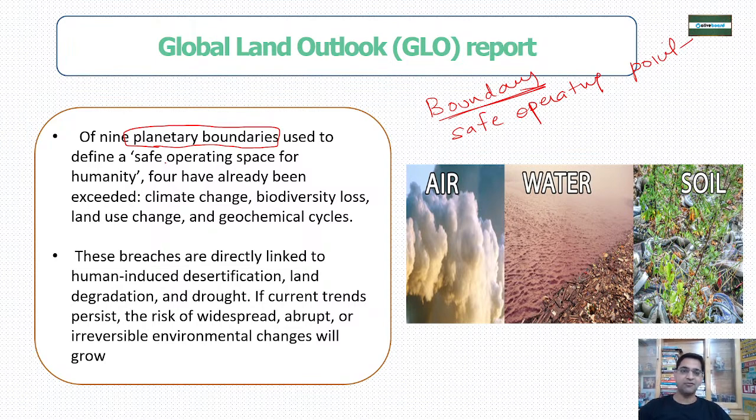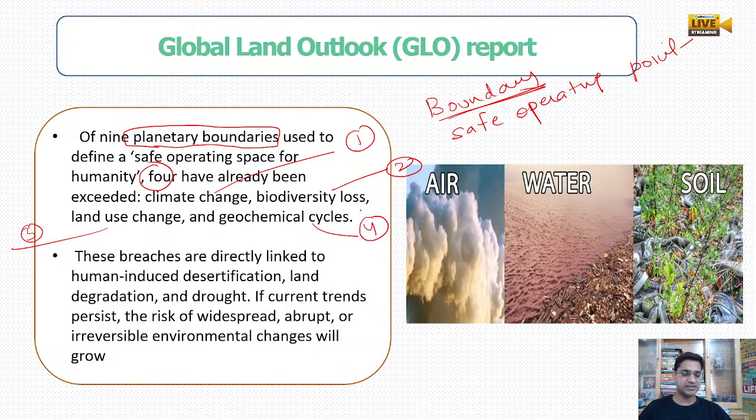Out of that, 4 have already been breached. What are they? Climate change is one of them. Biodiversity loss is one. Land use change is one, and the geochemical cycle is one. And we have already seen that after all these changes, we are seeing a lot of changes in the earth. Geochemical cycle changes, biodiversity loss, and climate change are happening, and you can see it with your own eyes. The reasoning they have given is that these breaches are directly linked to human-induced desertification, human-induced land degradation, and droughts.